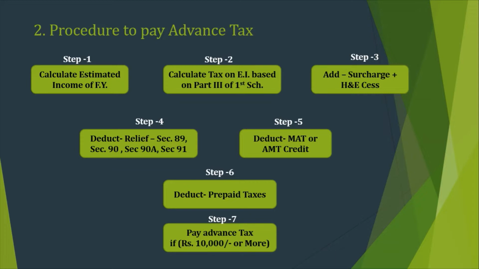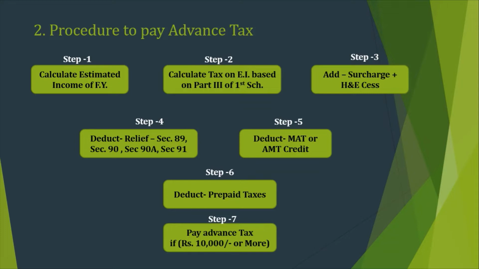After that we will deduct any relief under sections 89, 90 and 91, which relate to double taxation relief, unilateral or bilateral. Section 89 relief relates to superannuation, pension, advance salary or arrears of salary. We will deduct this. If it is a tax based on book profit, we will deduct the minimum alternative tax or MAT credit. Then step 6, deduct the prepaid taxes. Here prepaid taxes means any tax in the form of TDS and TCS.